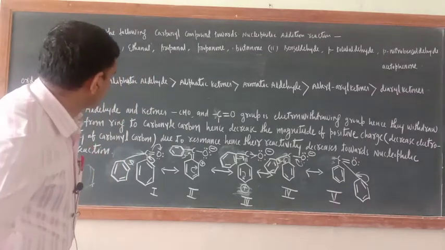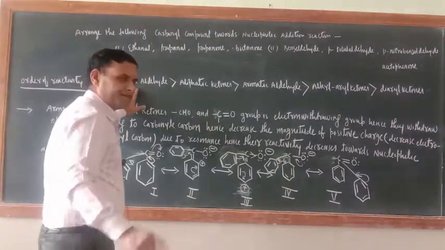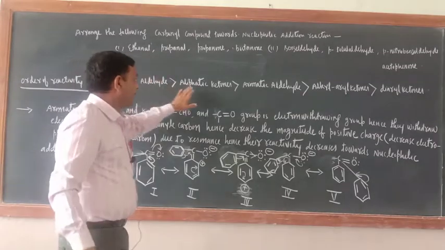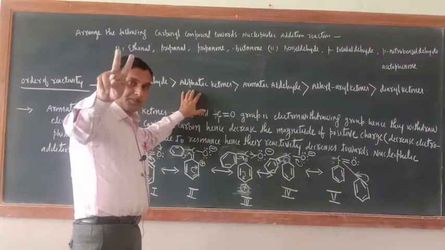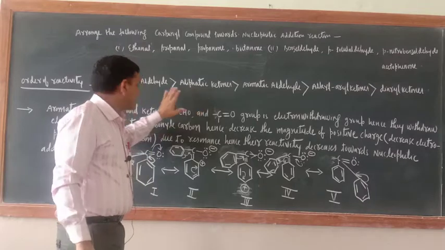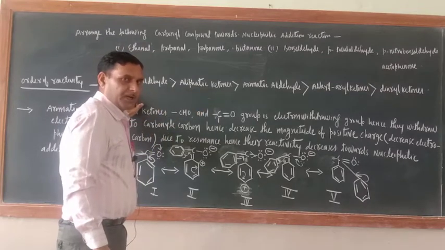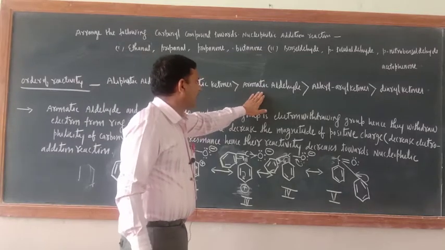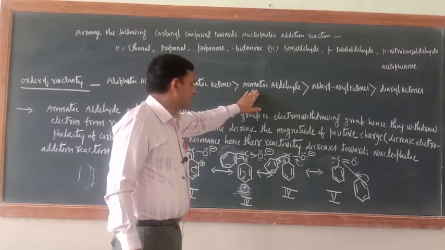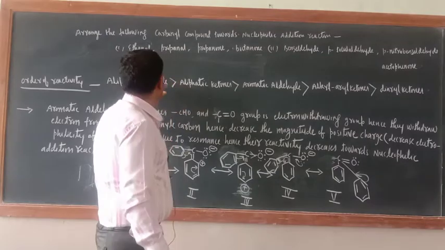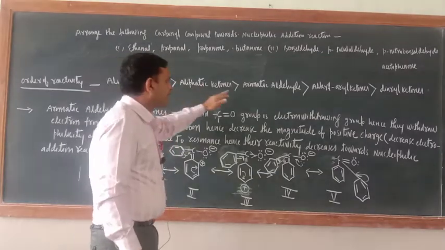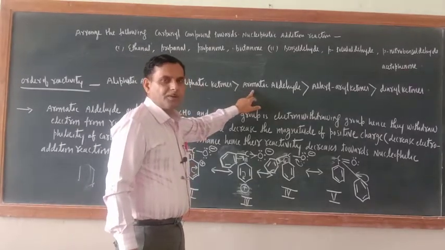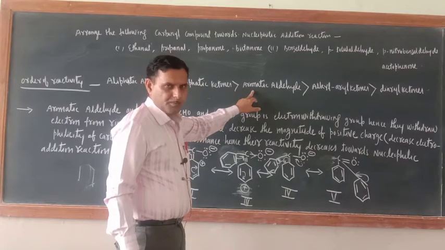The first one is aliphatic aldehyde because of presence of one R group. Here aliphatic ketones, because of presence of two alkyl groups, are less reactive towards nucleophilic addition reaction than aliphatic aldehydes. Now aromatic aldehyde. Aromatic aldehydes are less reactive than aliphatic ketones and aliphatic aldehydes due to the electron withdrawing nature of the CHO group. Okay.